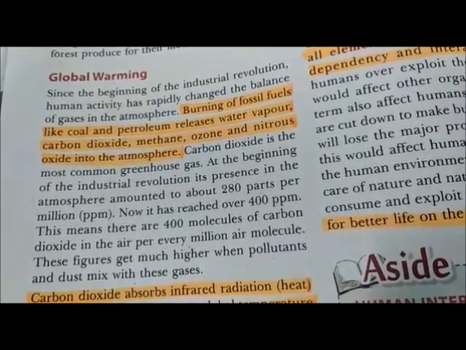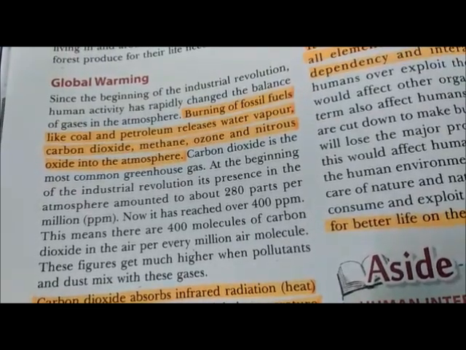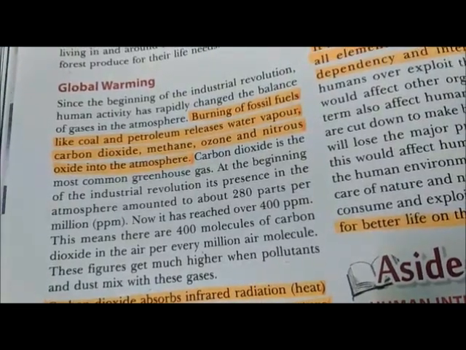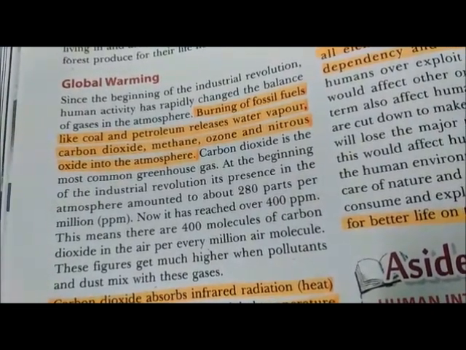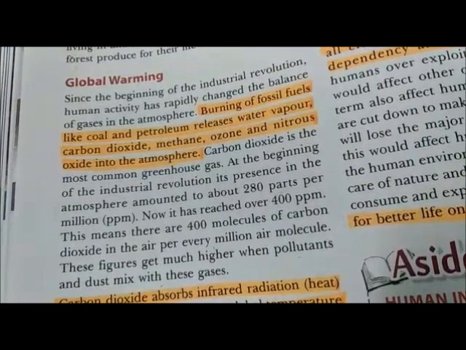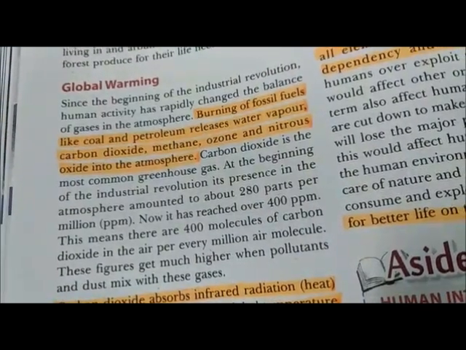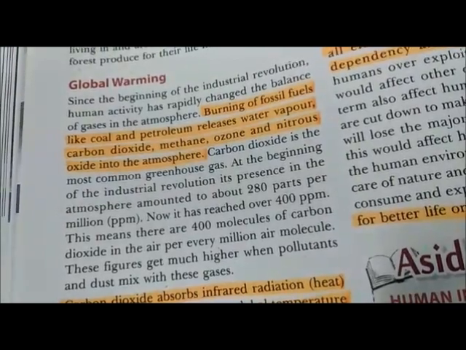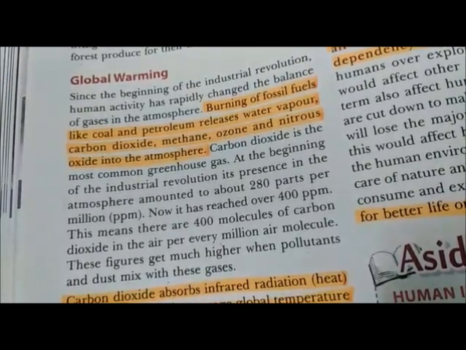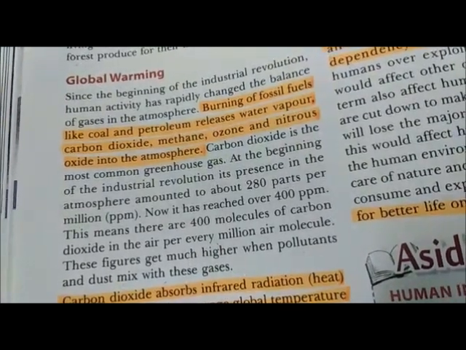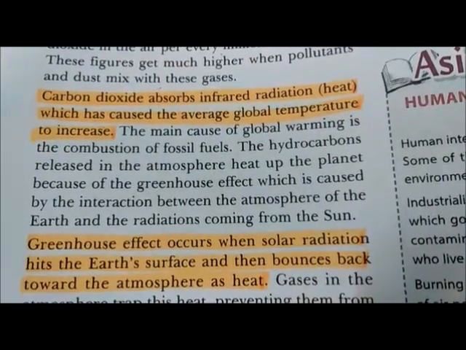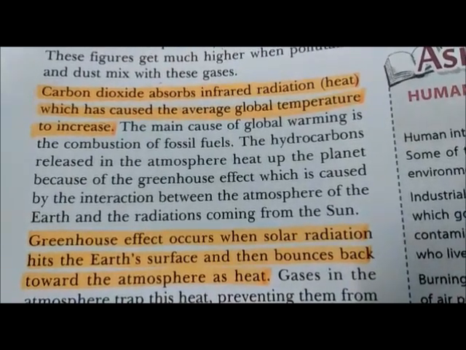It means a gradual increase in the overall temperature of the Earth's surface. And the reason of temperature increase is burning of fossil fuels like coal and petroleum, release water vapor, CO2, methane, ozone and nitrous oxide into atmosphere. Global warming is a major atmospheric issue all over the world. Our Earth's surface is becoming hotter day by day. You can feel it. So let us discuss what are the causes of global warming.